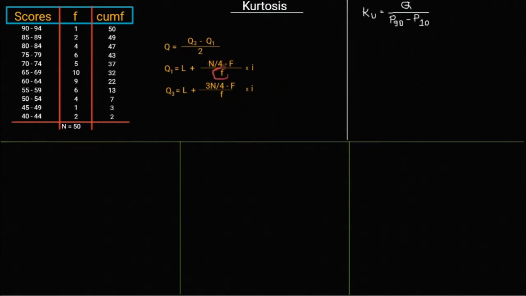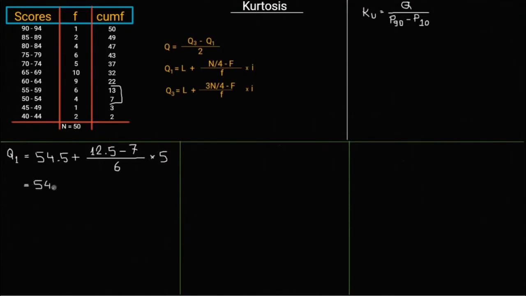When we calculate Q1, firstly we calculate N by 4. N is the total number, divided by 4 is 12.5. We find the 12.5 in the CUMFF column between 7 and 13. So for Q1, L is 54.5, plus N by 4 which is 12.5, minus capital F which is 7, small f is 6, into 5.